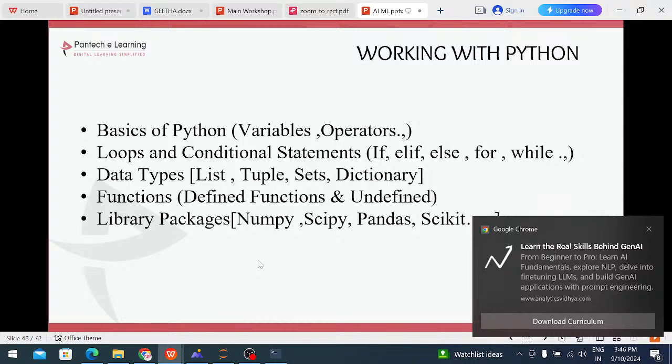If you do not follow the syntax, you will get an error. The code must be written completely, and after that we can execute the code. That is known as a compiler programming language. Interpreted language means you just write one line, and after that you can execute it and see the output. That is known as an interpreted language.